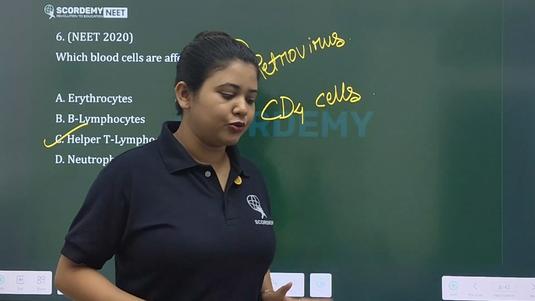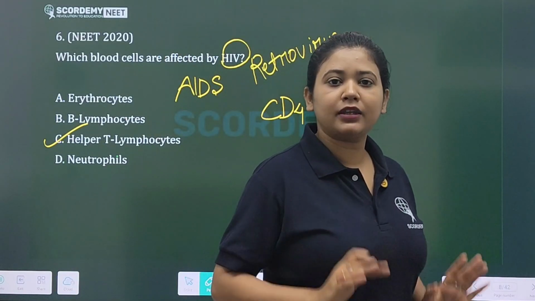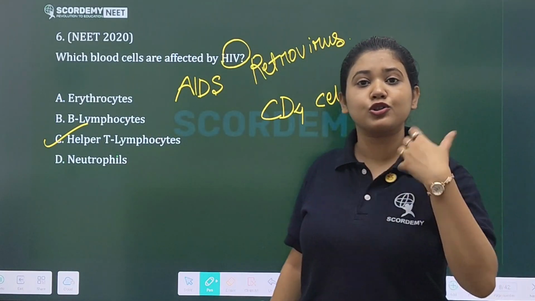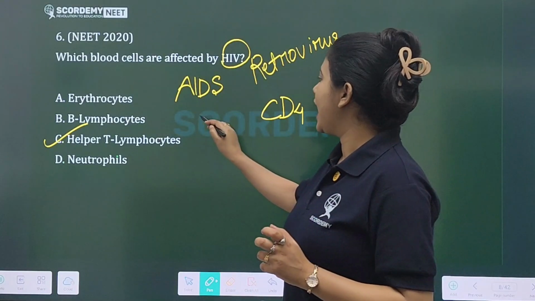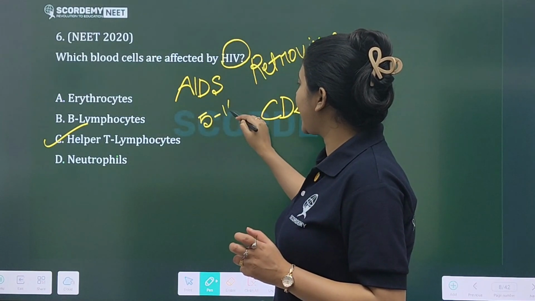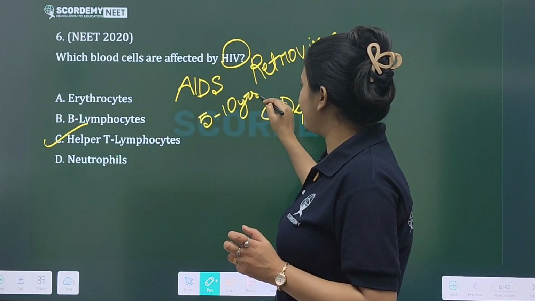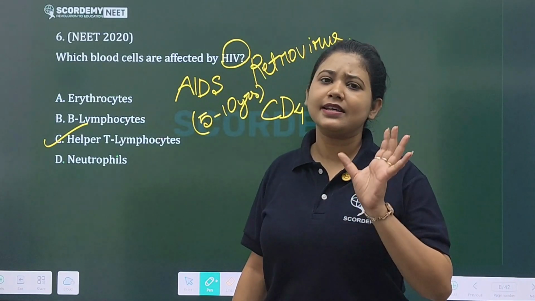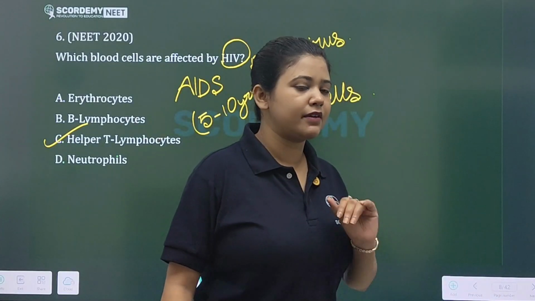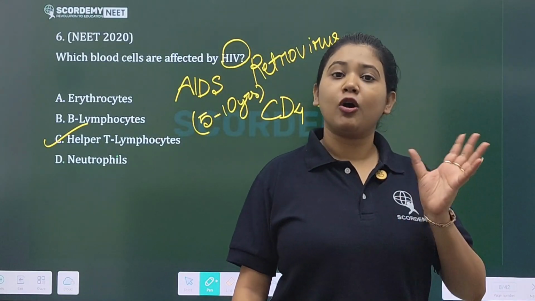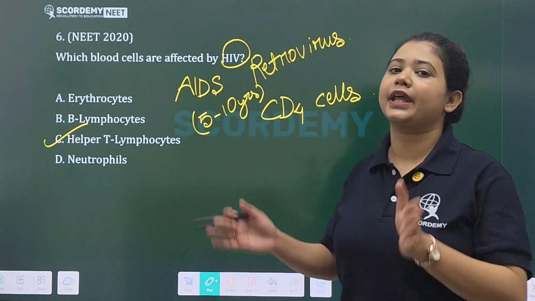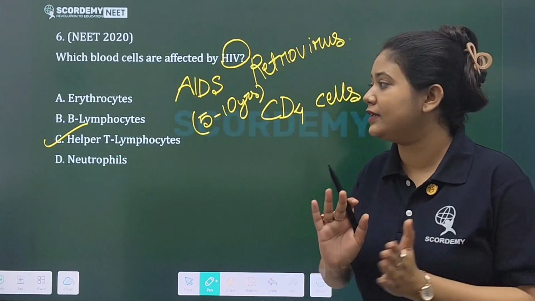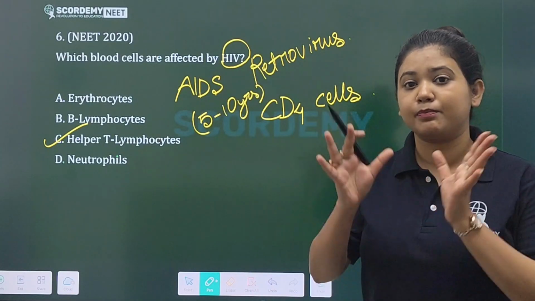And mind you, if a person has been infected with this virus, he might not show symptoms until 5 to 10 years. Can you imagine? Suppose a person is infected with the HIV virus. Even then, what will happen? He might not show any symptoms until 5 to 10 years of this period.